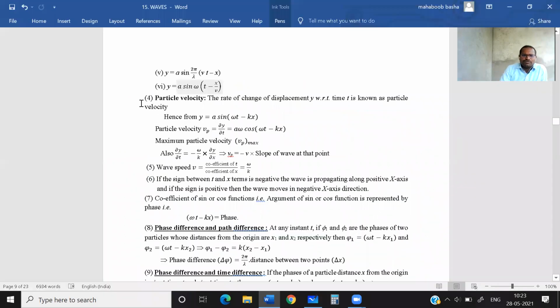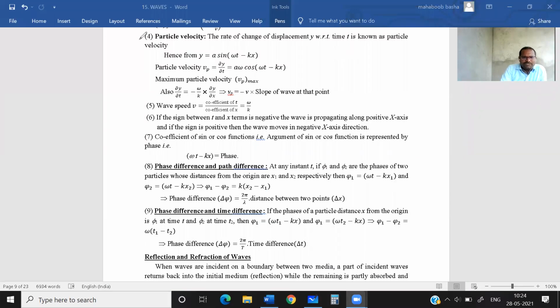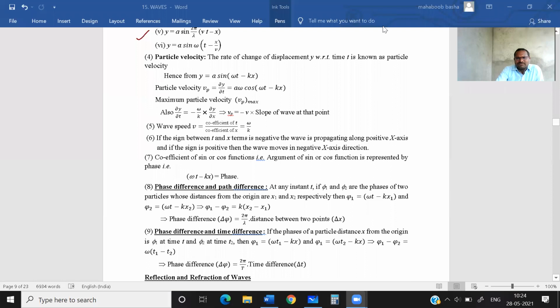Now, coming to one more point, that is particle velocity. What is particle velocity? Particle velocity is the velocity of a particle which is performing SHM in a progressive wave. Let us imagine this is a progressive wave, traveling like this. With what velocity is it traveling? It is traveling with a velocity v. That is called the wave velocity.